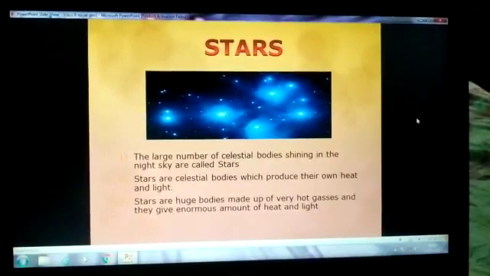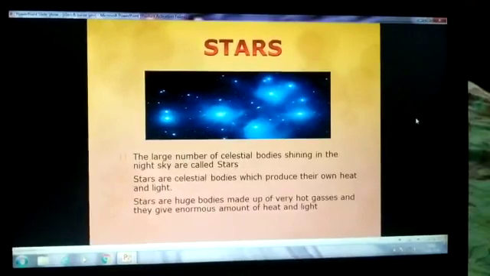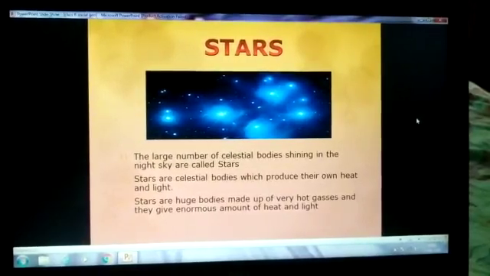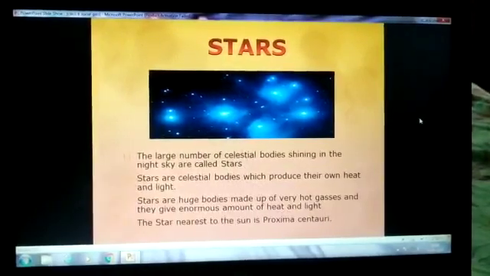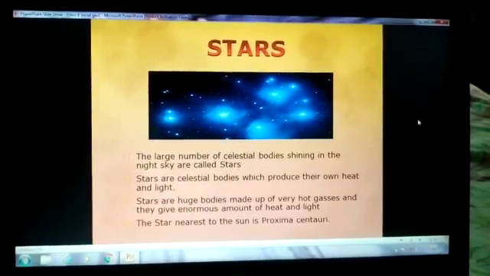But the question arises, why we don't see the stars in the morning? Just because of the light of sun. The star nearest to the sun is Proxima Centauri.